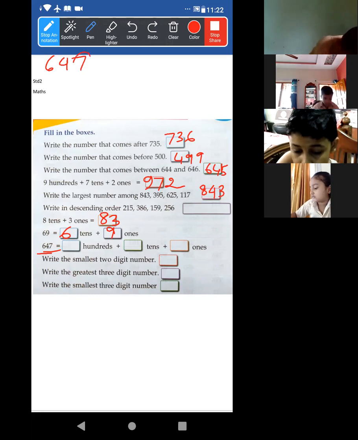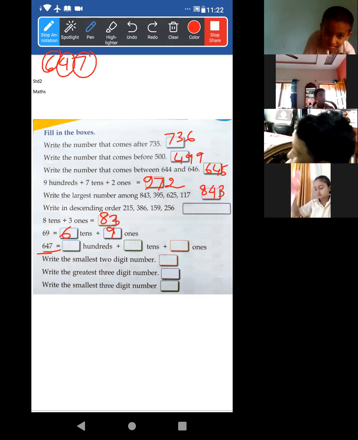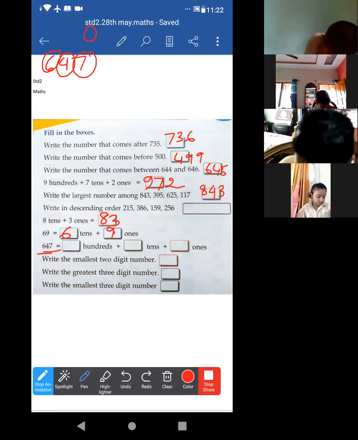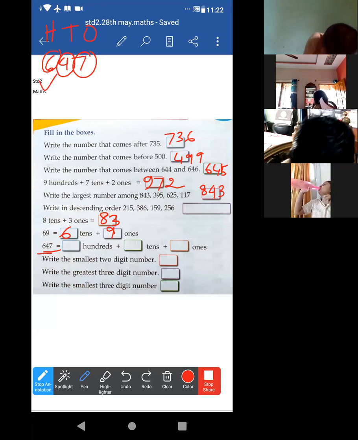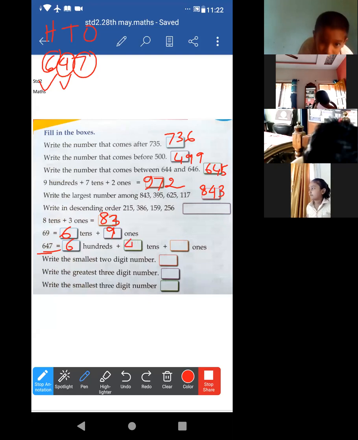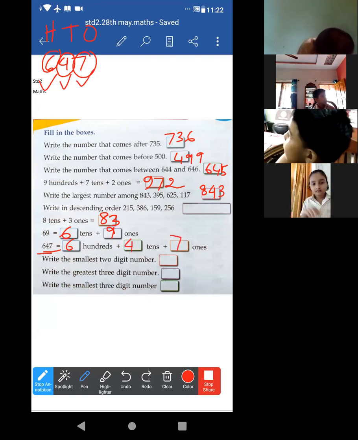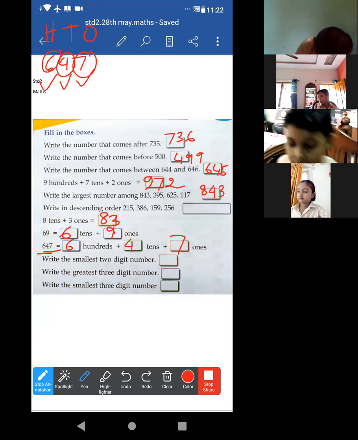This one is the ones place, this one the tens place, this one the hundreds place. So how many hundreds are there? Definitely 6. How many tens are there? 4. How many ones are there? 7. 7 ones are there. Yes, so fast. Do it fast, all of you.